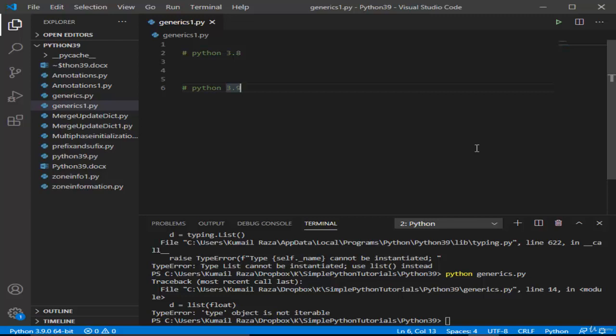We have not been able to create list of floats in earlier versions of Python. With generics, we have the issue of parameterization due to their storage structure, which is a container. And because of this, we have not been able to use